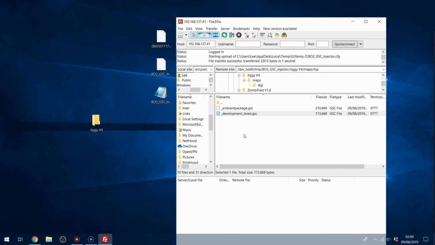So a bit convoluted, it takes a little while, but you can imagine having like 10 different menus and then you can swap between them at any point once you're on the game. So even though it takes a long time to get set up initially, once you have it set up, it's really convenient to be able to switch between them. So let's head back over to the PS3.